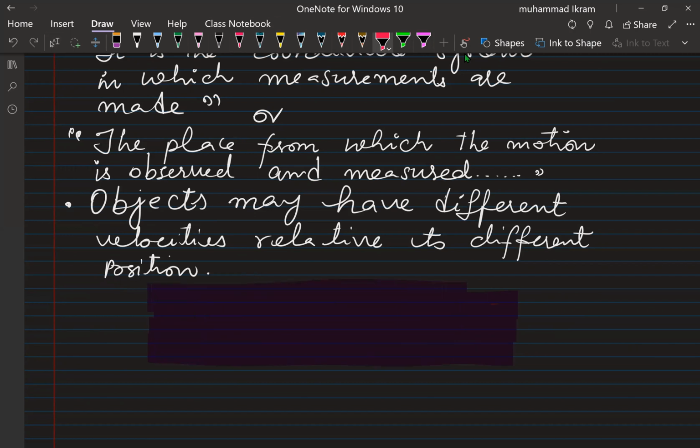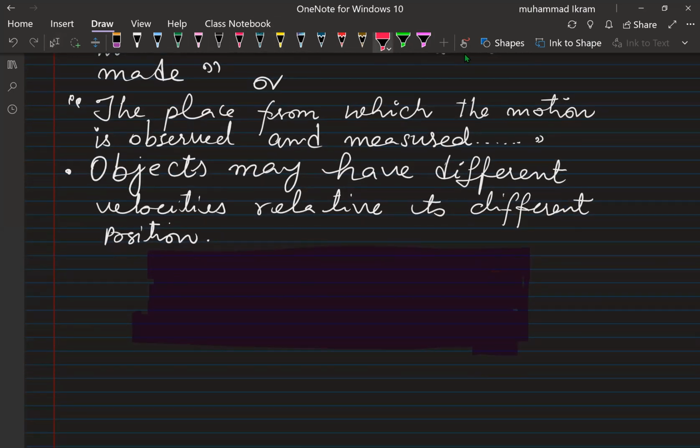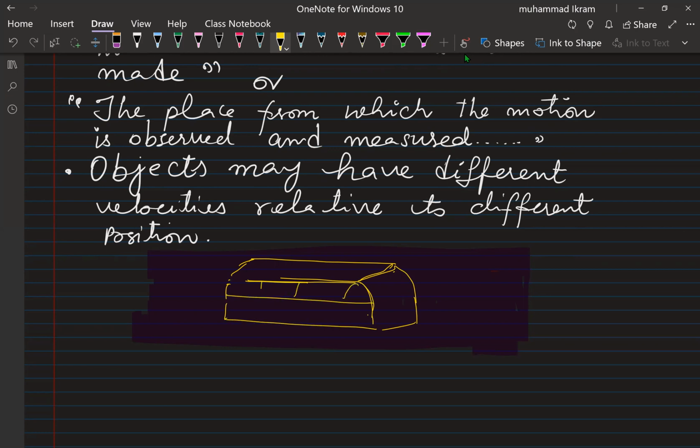Let us suppose we have a bus example. Before I said train, but I cannot draw a train here in a hurry, so let me choose this bus.